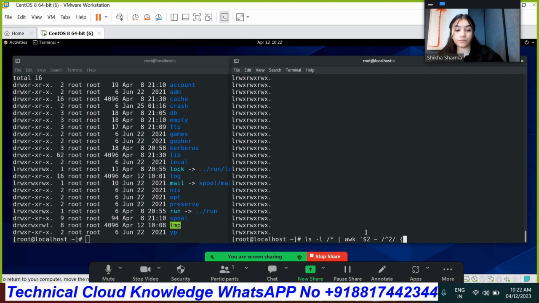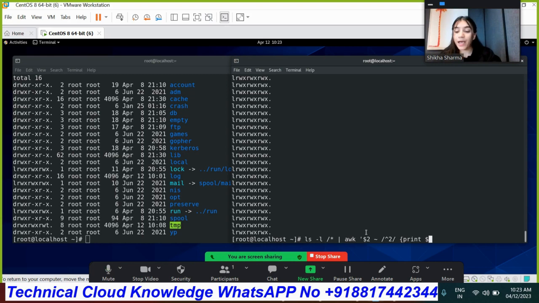Print, and do remember the syntax should be correct. If something in the syntax of the AWK command is in capital, you need to write it in capital. If there is something in small letters, you need to write it in small letters, because Linux is case sensitive, so you need to watch this carefully. Make sure you don't make any mistake regarding this.